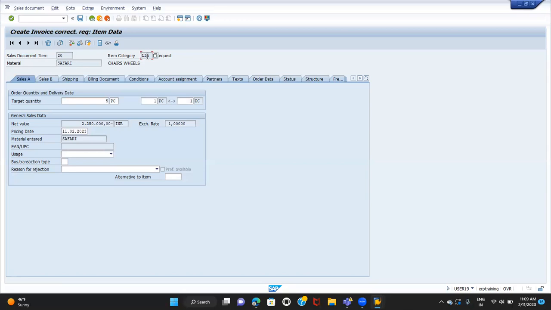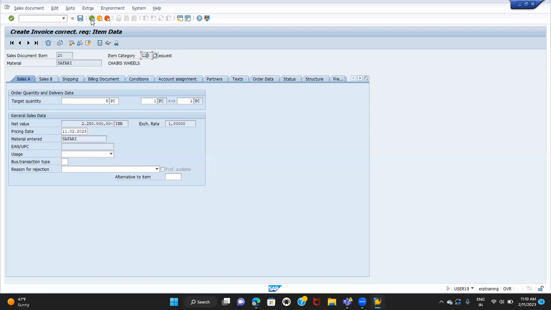Delivery documents have no schedule lines; schedule lines exist only up to the order. So once delivery is done, what is the need of schedule lines again? These are only corrections, so there will not be any schedule line category at all. Correct, okay, got it, thank you.